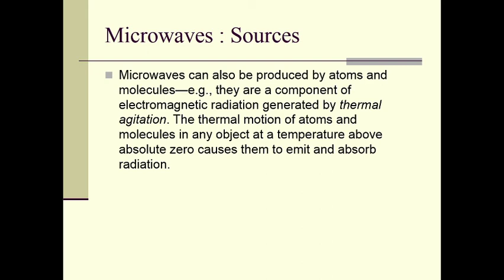Microwaves can also be produced by atoms and molecules. For example, they are a component of electromagnetic radiation generated by thermal agitation. The thermal motion of atoms and molecules in any object at a temperature above absolute zero causes them to emit and absorb radiation.